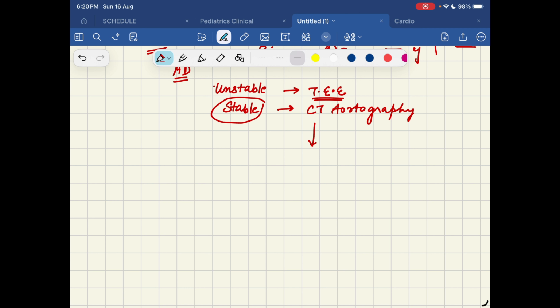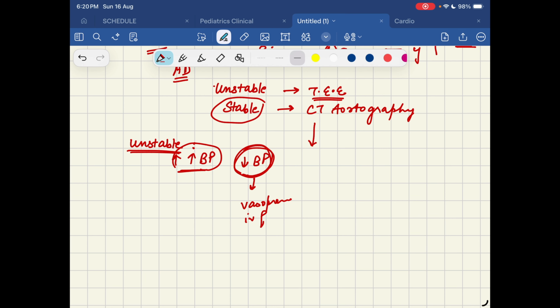See, if the patient is unstable, obviously either the patient's BP is going to be too high or the patient's BP is going to be very low. There can be both scenarios, although the high one is more common. So if there is low BP, you give the patient vasopressors or IV fluids. If the BP is very high, you go for beta blockers, and after the heart rate is under a little control, you go for vasodilators.